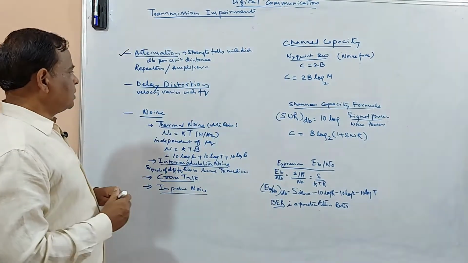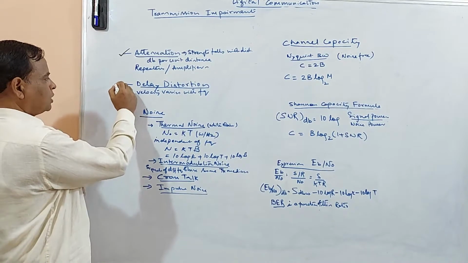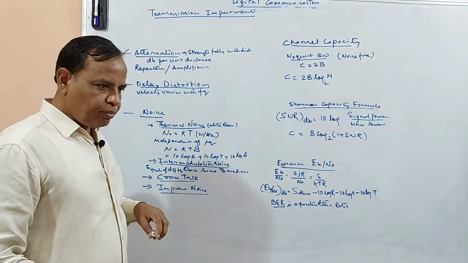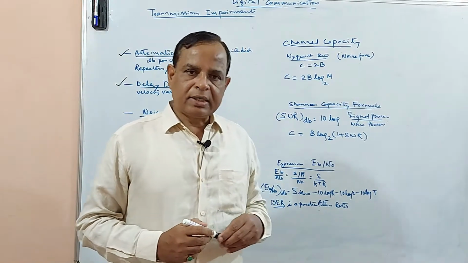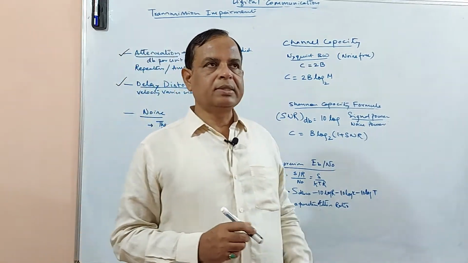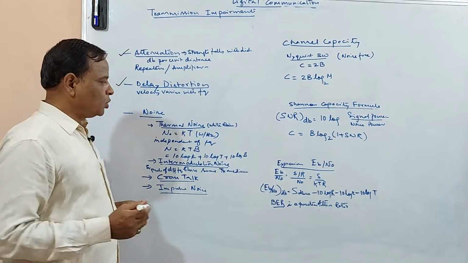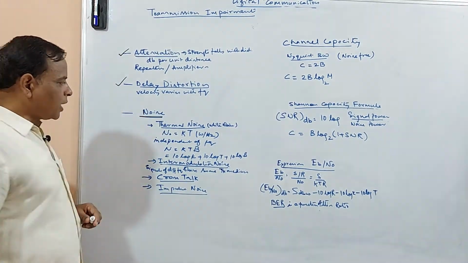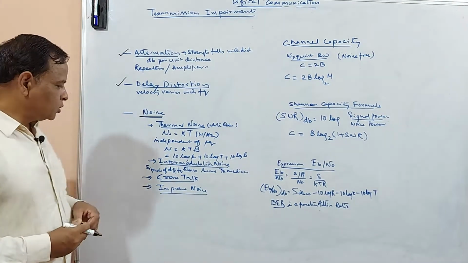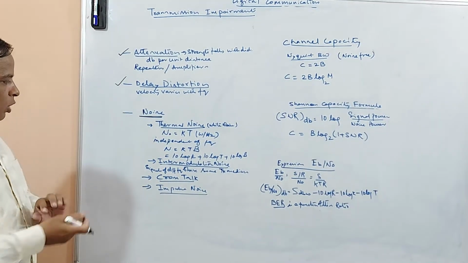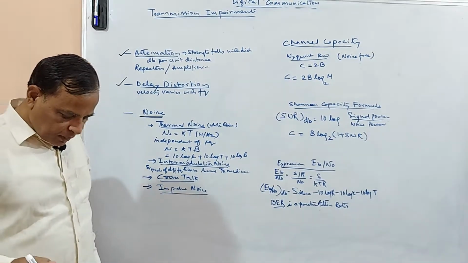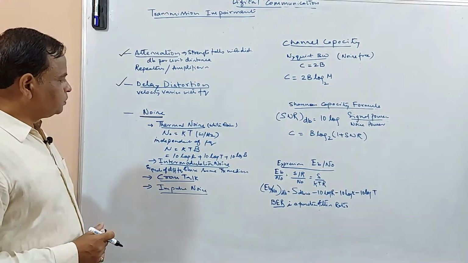Okay, so that is as far as delay distortion is concerned. Now another major disturbance or transmission impairment is the noise. So now noise, what is actually noise? Again, noise is categorized into 4 different types: the thermal noise, intermodulation noise, crosstalk, and impulse noise.